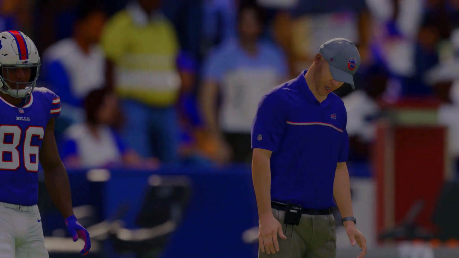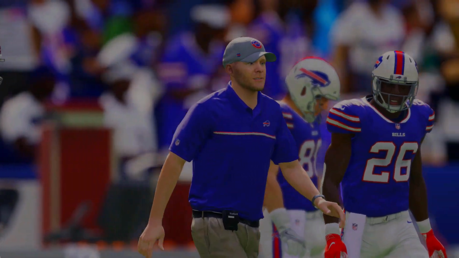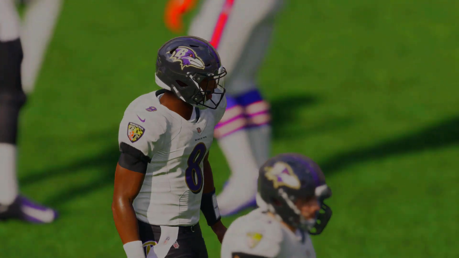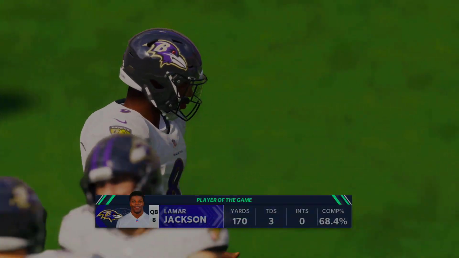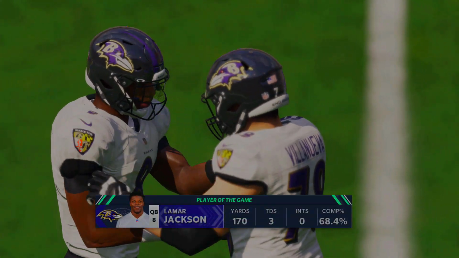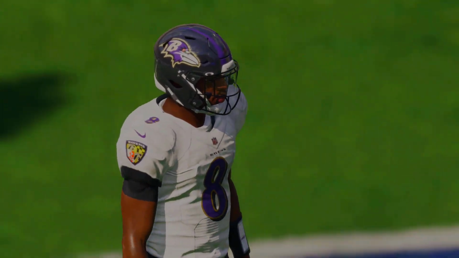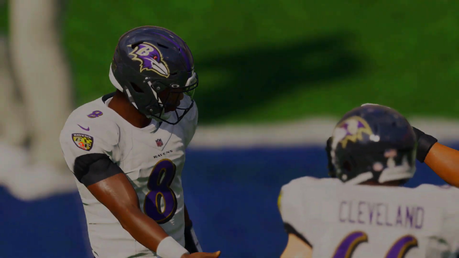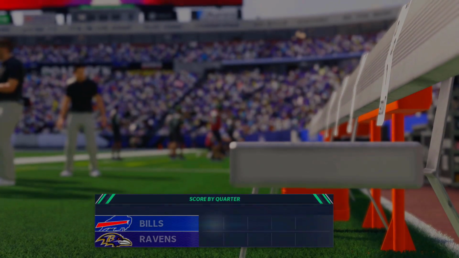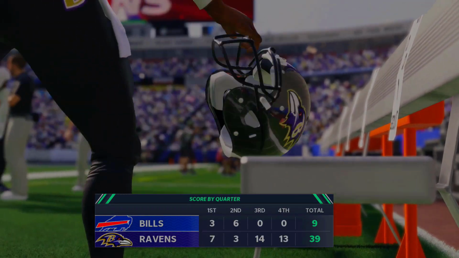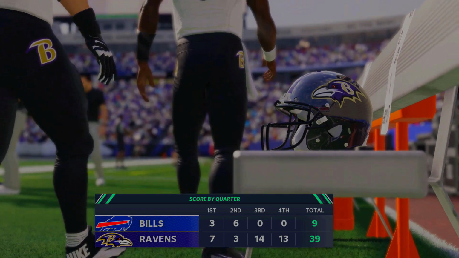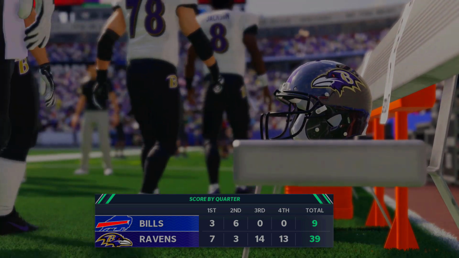Next game, the other semifinal game, wasn't close either. The Ravens and the Bills. The Ravens also win this game by 30 points. Lamar Jackson had his 3 touchdowns and 170 yards, 68.4% completion rating, and the score of this game ended up being, as we wait for it, 39-9. The Bills only put up 9 points with their pretty good offense.